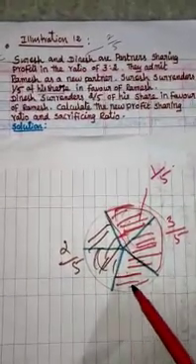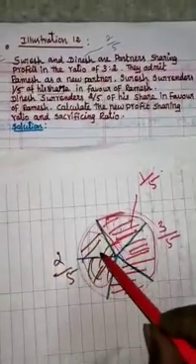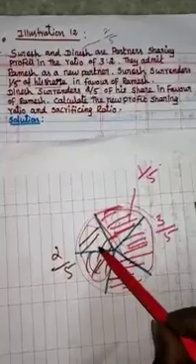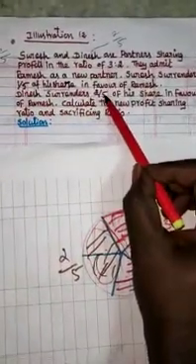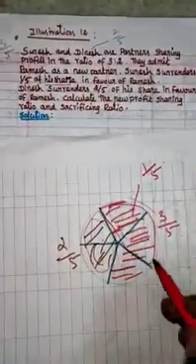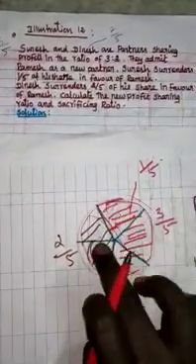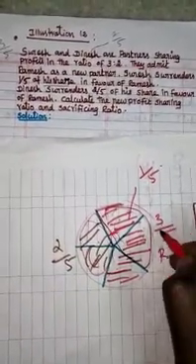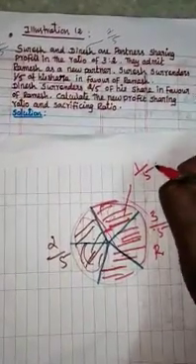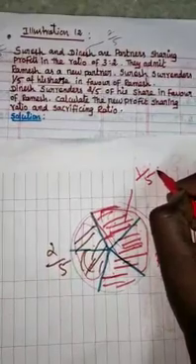Suresh is contributing 1/5 from his part of share. In the same way, Dinesh from his part of share is contributing 2/5 to Ramesh. So Suresh and Ramesh are partners. Ramesh takes 1/5 from Suresh's part.